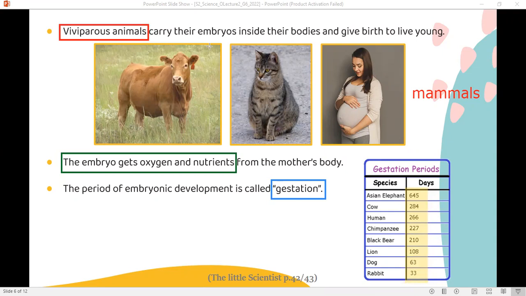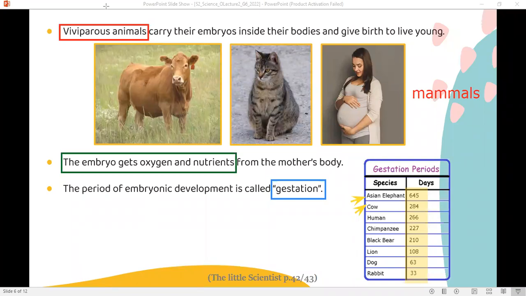So in human beings, the gestation period is equal to 9 months. It is almost 2 years in elephants. It is also almost 9 or 10 months for cows, as you can see. So it depends on the species of mammals we're talking about.